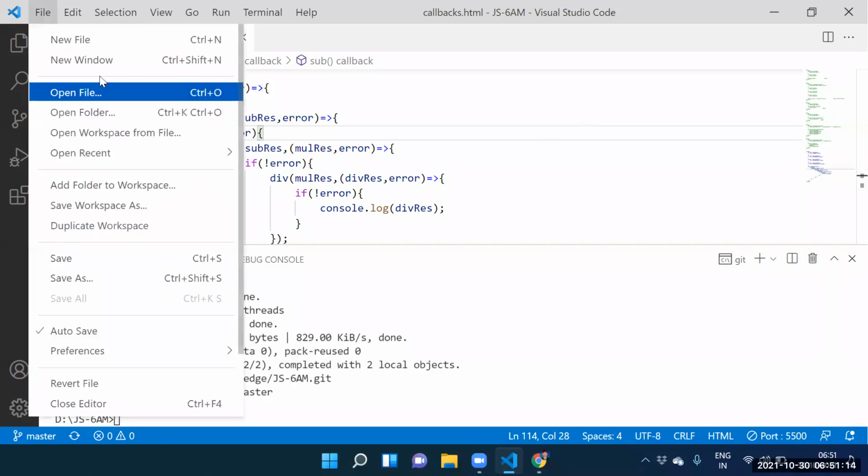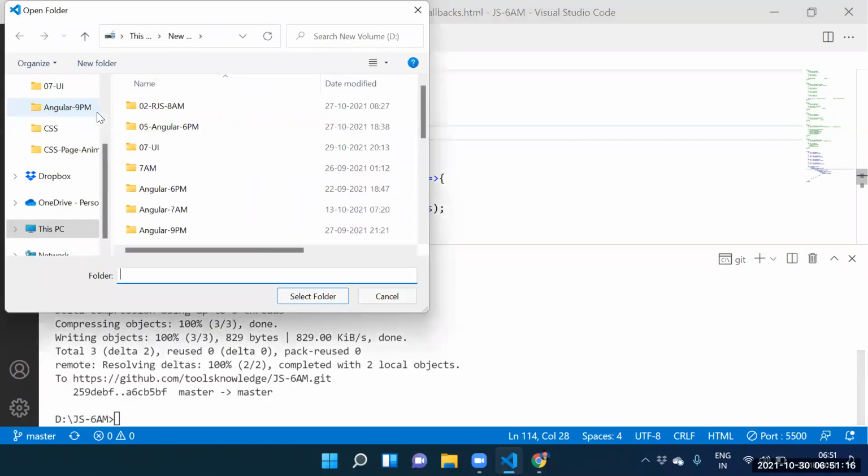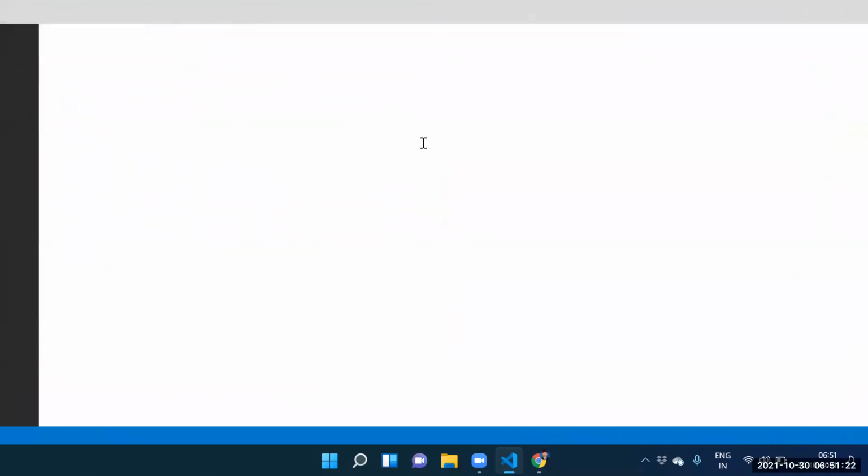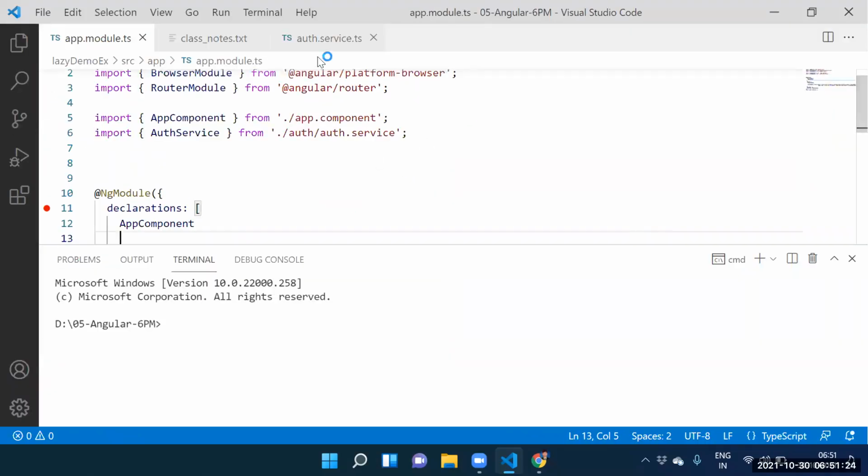Next one, guys, File, Open Folder. Let me check this callback code. But whether you can identify that code or not, we don't know. Let's try to see this one again.